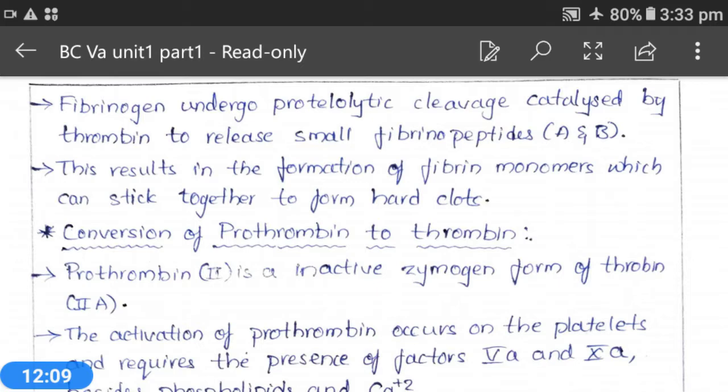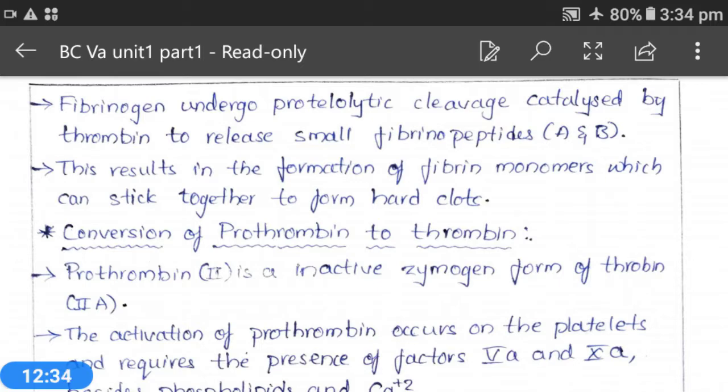These fibrin monomers can easily stick together, resulting in formation of a hard blood clot, and this blood clot will prevent the loss of blood through the wound.